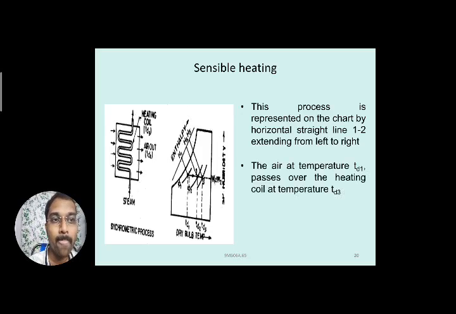What is happening here? The air at temperature TD1 passes over the heating coil at temperature TD3. So the initial temperature of air entering the section, TD1, makes contact with the heating coil, which has temperature TD3.